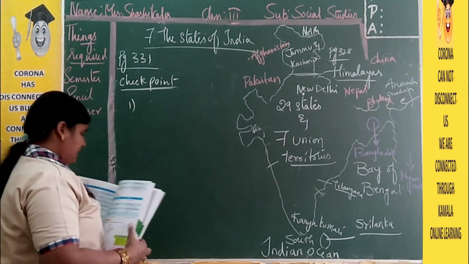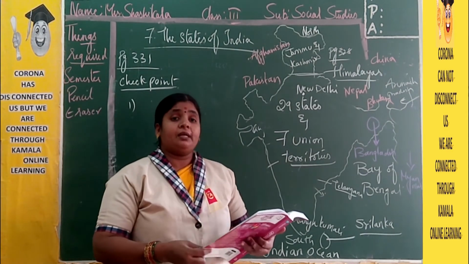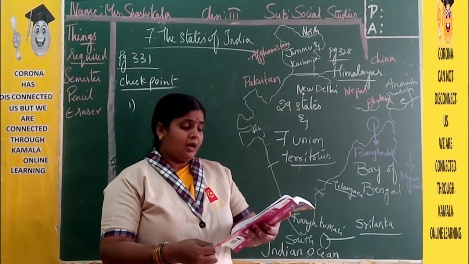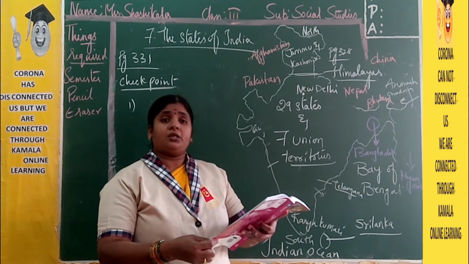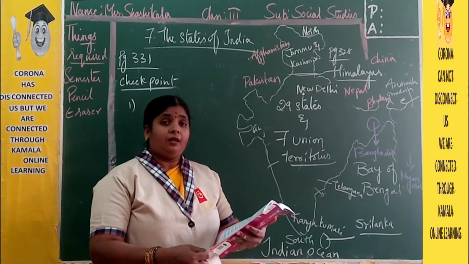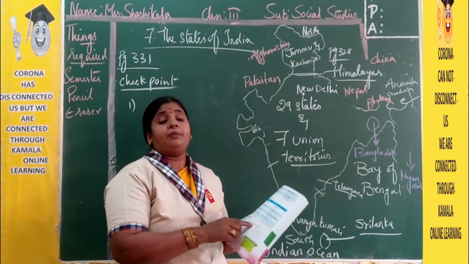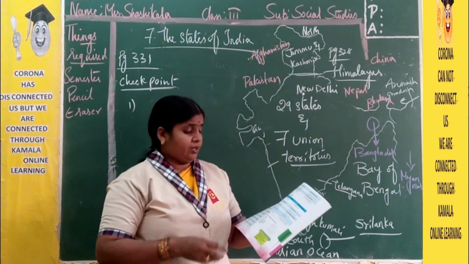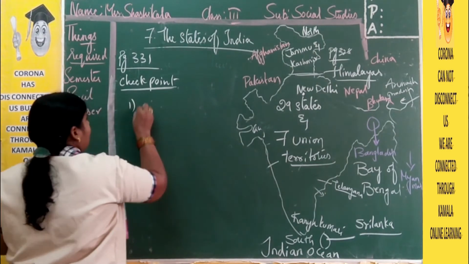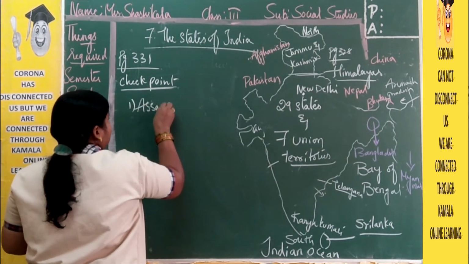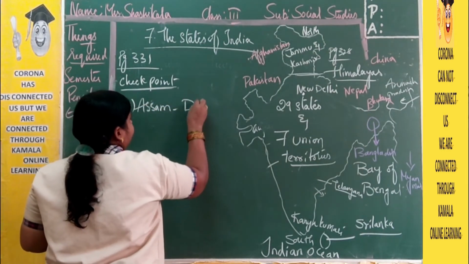First one: unscramble the letters to find the capitals of these states. For Assam, what is the capital of Assam? If you have any doubt, you can go to the states of India, but here the capital name is completely jumbled. So you need to write: Assam's capital is Dispur.